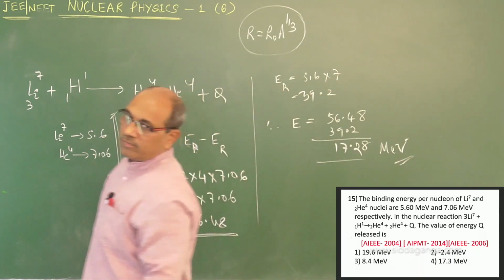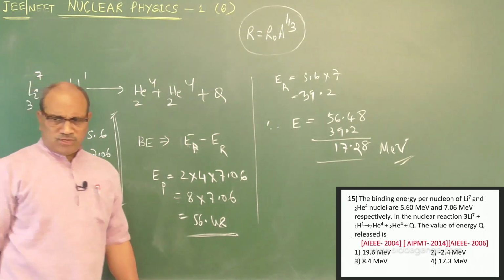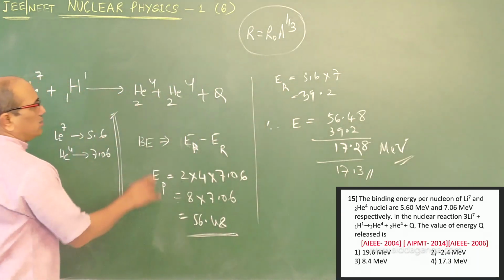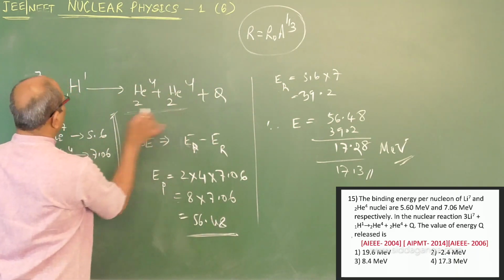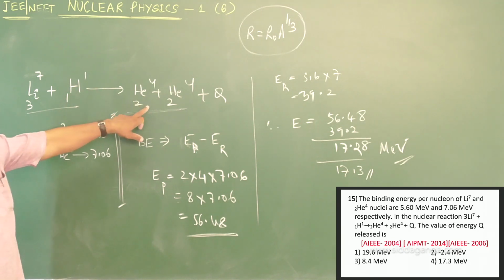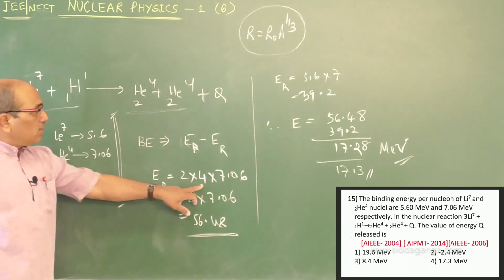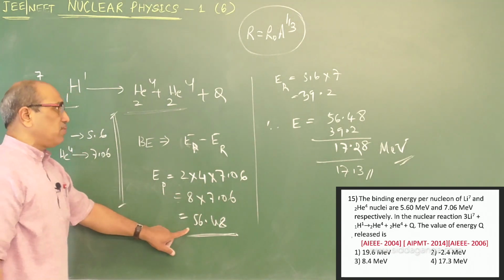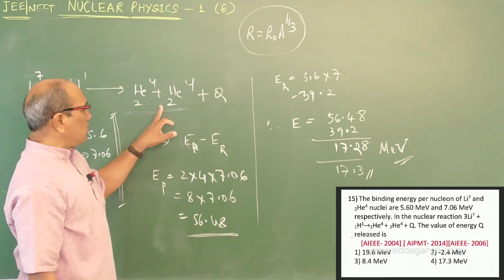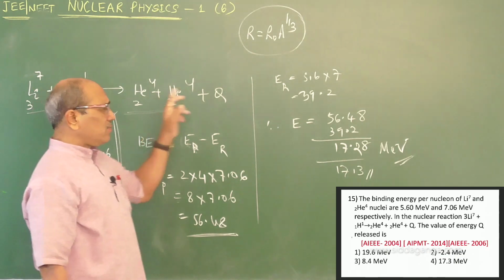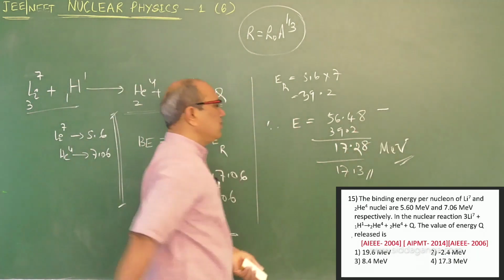So you got the answer, 17.3 as given. The reactant value is 39.2, and for the product it is helium-4, 2 atoms, 2 multiplied by 7.06, giving 56.48. The product always has higher binding energy than the reactant because it is more stable. Therefore, I took the difference and got the answer.